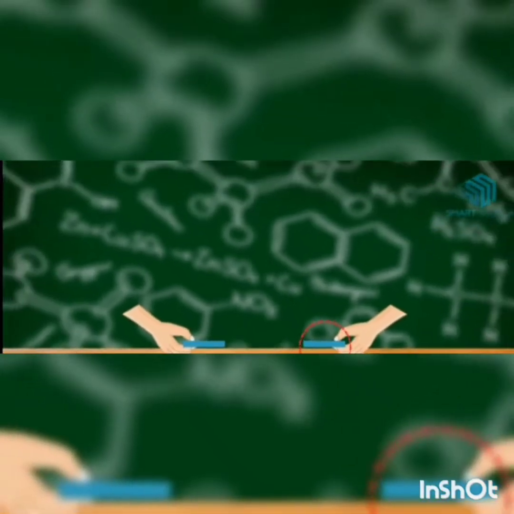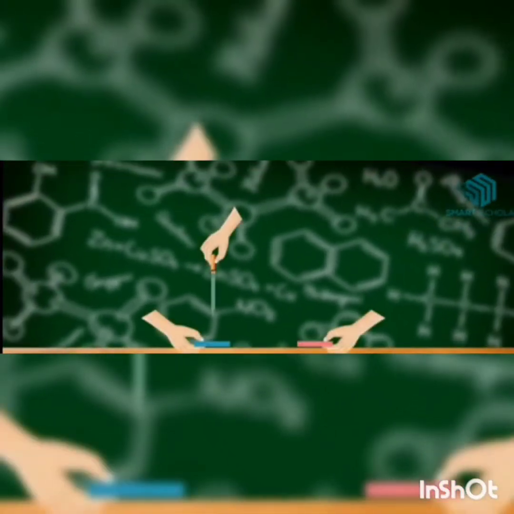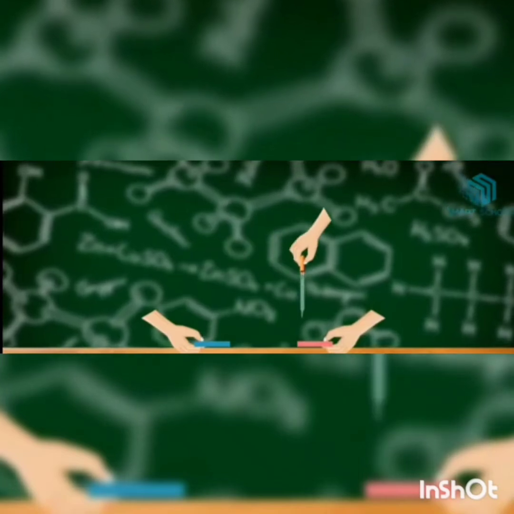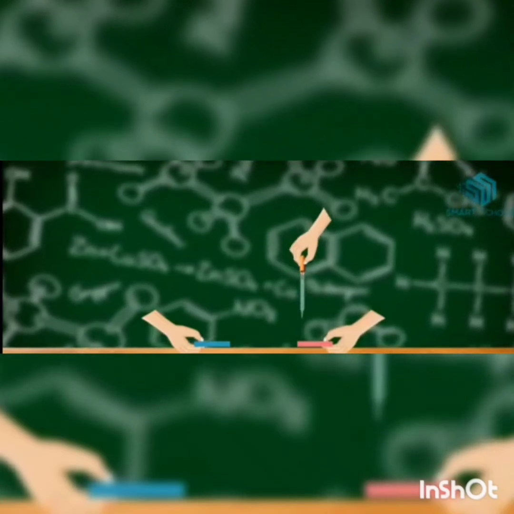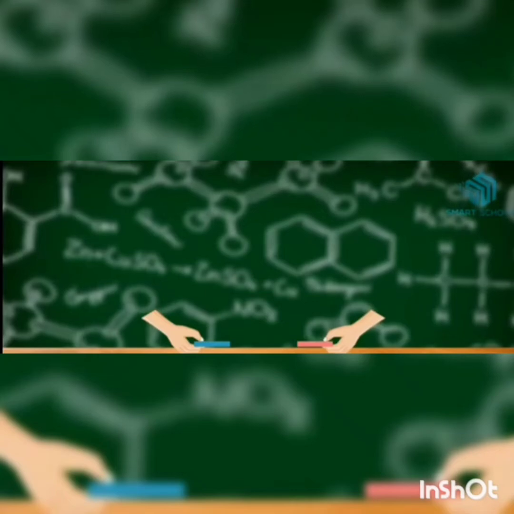Then put a few drops of soap solution on blue and red litmus paper. We can observe that the red litmus paper turns blue as the soap solution is basic in nature. Then put a few drops of salt solution on blue and red litmus paper.